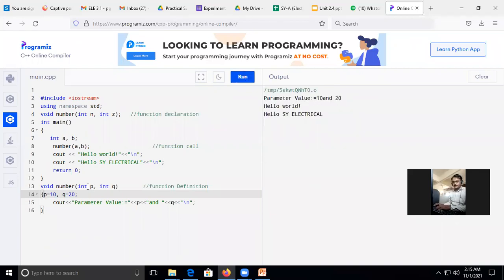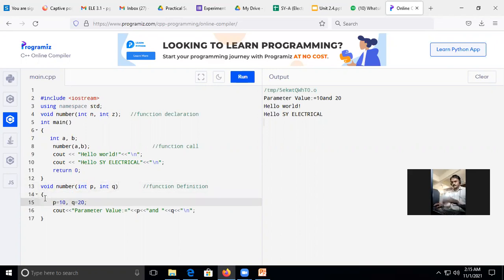See what happens actually, as I have already initialized it here, in the body of this function I'm trying to initialize it once again. So that is why it gives me an error of shadow parameter.